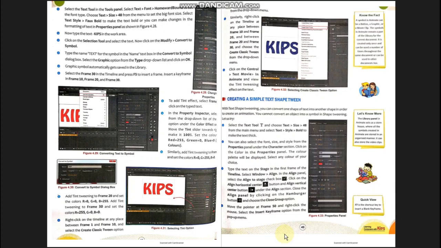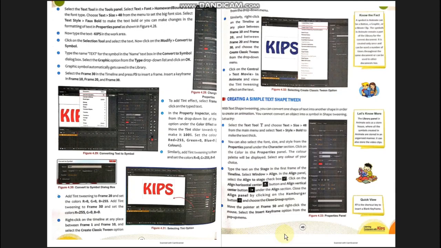Similarly, select the text on frame 50 and then choose modify, then break apart twice. Now right click between frame 1 and frame 25 and select the create shape tween option from the context menu. Then right click between frame 25 and frame 50 and again select the create shape tween option. Select the control and then play option from the main menu to play the animation.